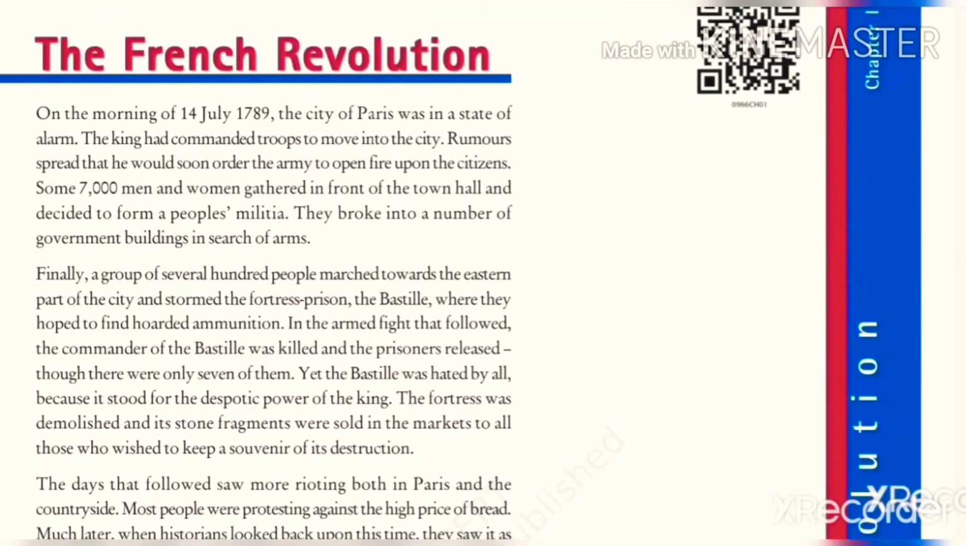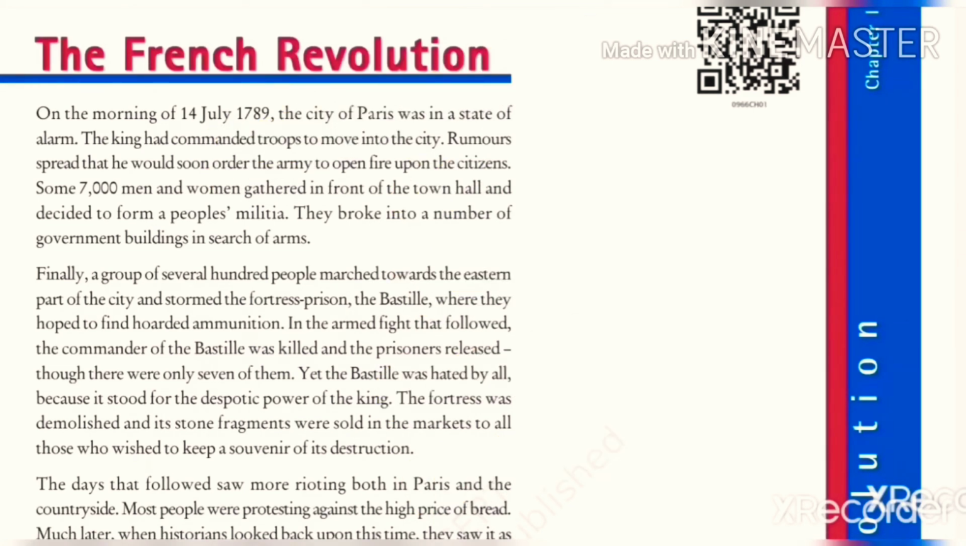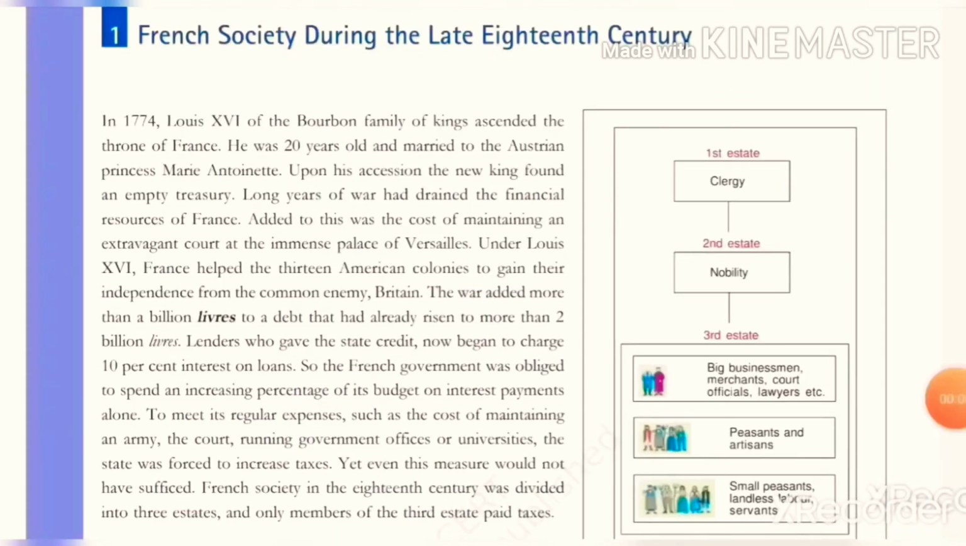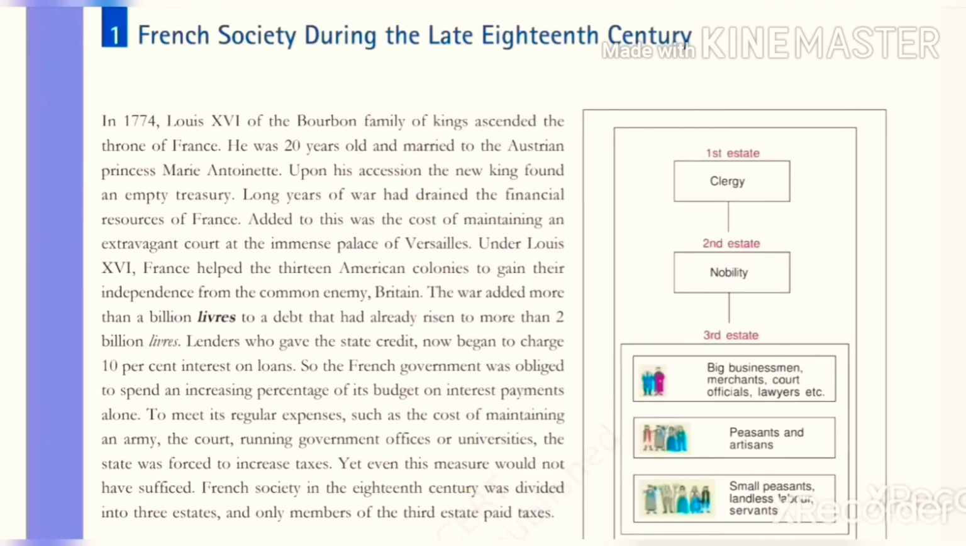Before starting the story of the French Revolution, I will give you an introduction to French society so that we can easily understand the circumstances that led to the French Revolution. French society was divided into three classes, or you can say three states. In India, our society is divided into four classes: Brahman, Kshatriya, Vaishya and Shudra. In France, the first state is known as the clergy.